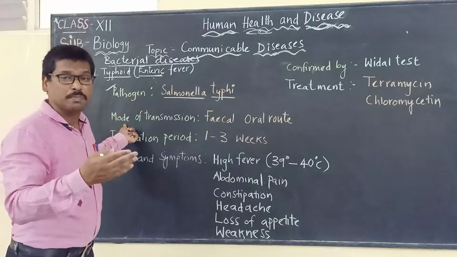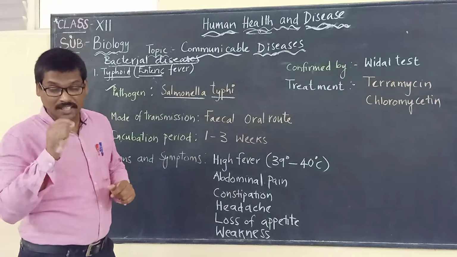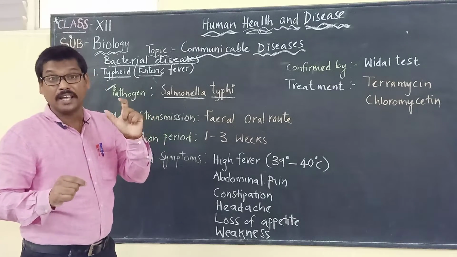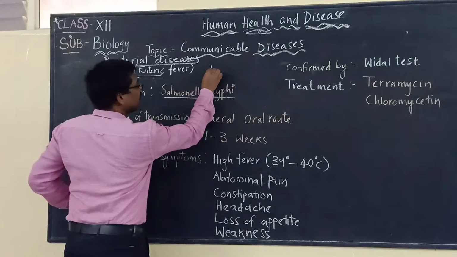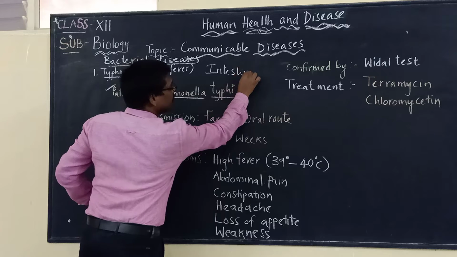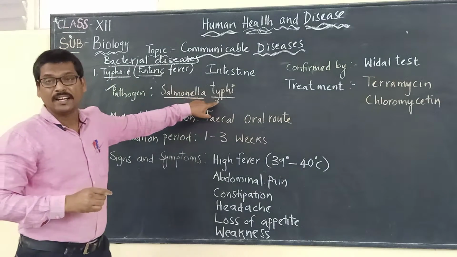The mode of transmission: it is transmitted through contaminated food and water, and it affects the intestine. It is the intestine which will be affected by the pathogen Salmonella typhi.